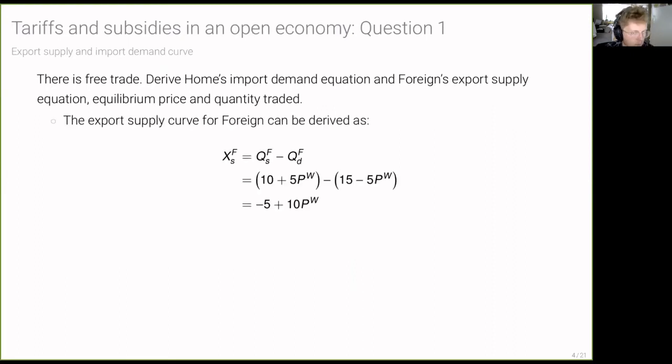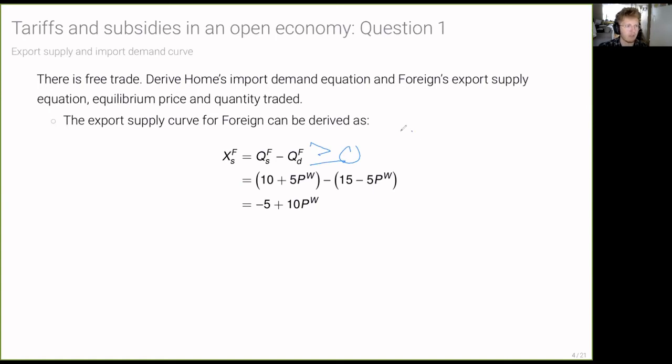And so first, let's start off with trying to think about foreign's export supply curve. Foreign's export supply curve can basically be derived as the amount foreign supplies minus the amount it demands, as long as this quantity is positive. Let me come back to that. For right now, let's assume that this quantity is going to be positive, and then I'll come back to verifying that this in fact will be the case.